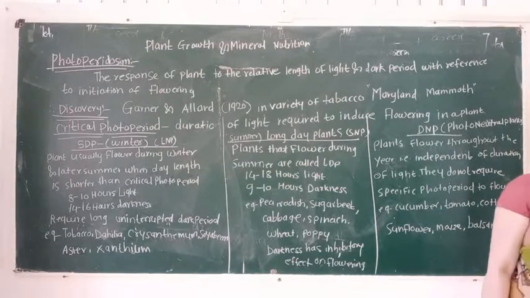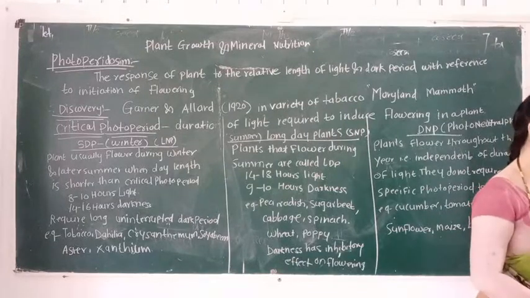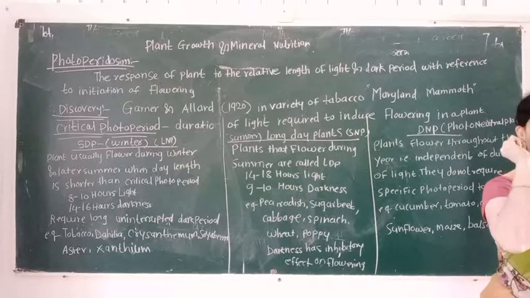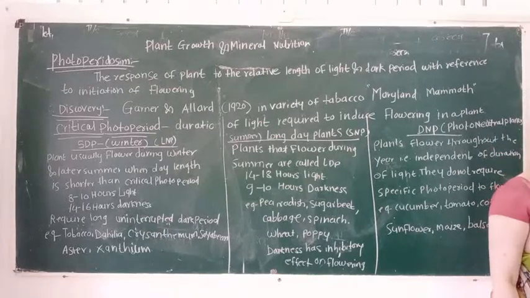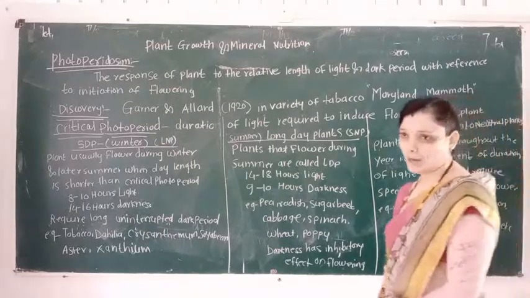Then remember another question: give examples of SDP, that is short day plants.